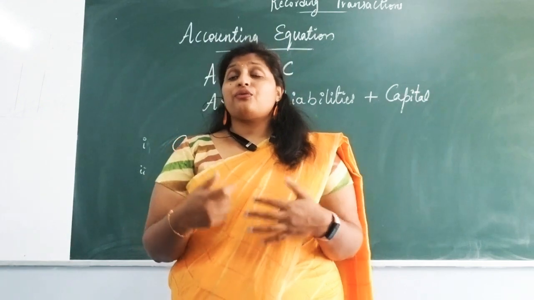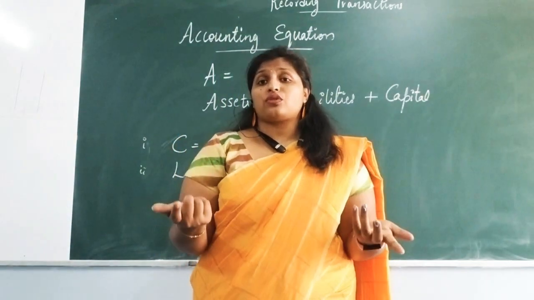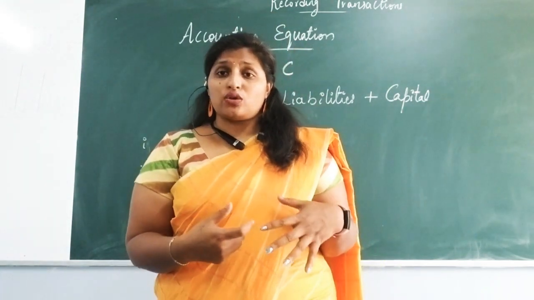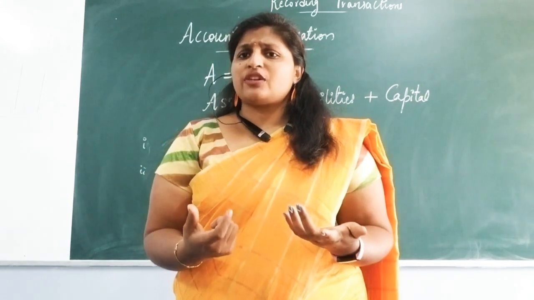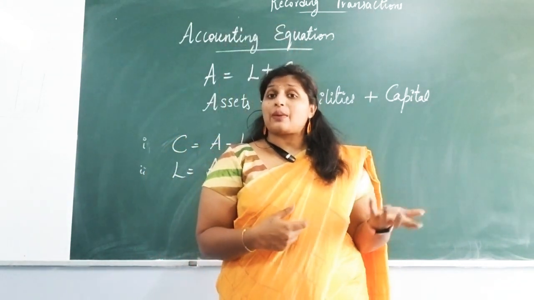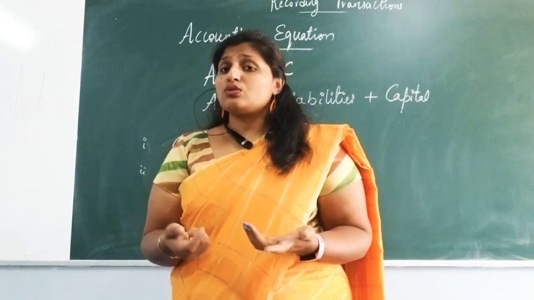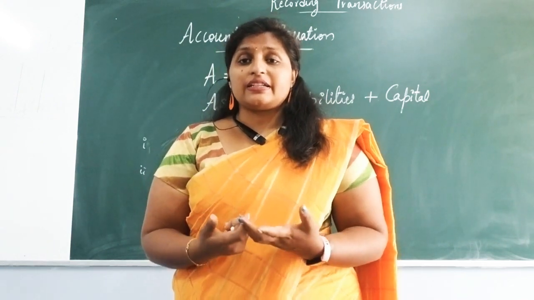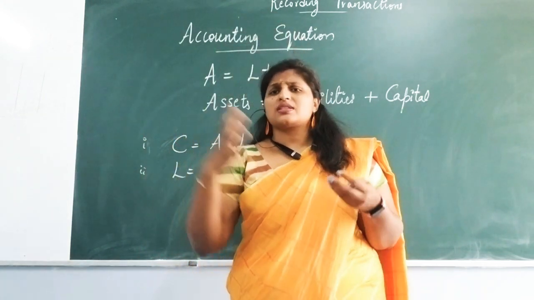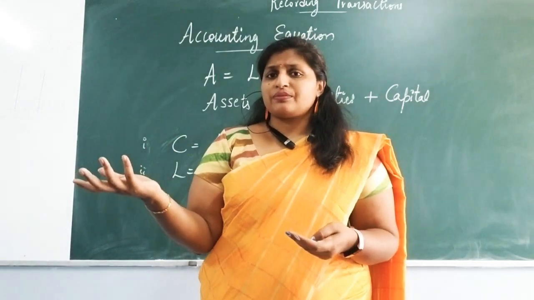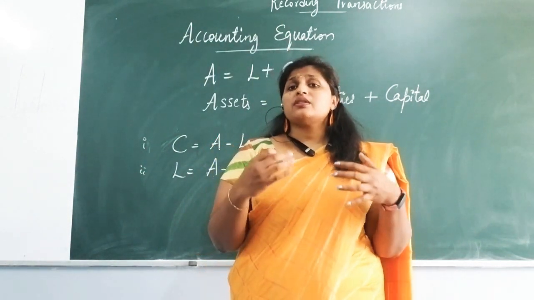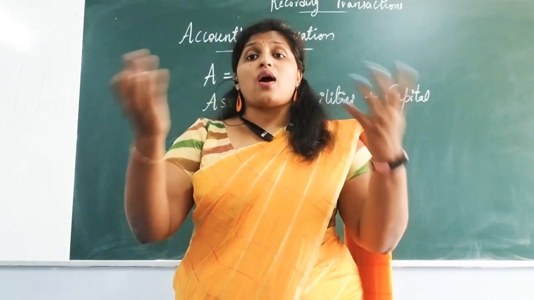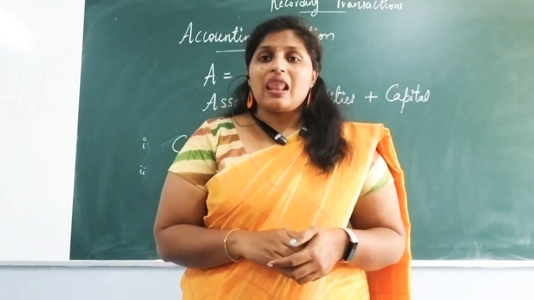Liability is what the business is liable to pay to outside people. It can be a bank loan or the capital which is taken by the owner. So the business firm is liable to pay back the capital of the owner also, right? And the loans borrowed for business purposes, or any credit transaction that has taken place. Credit means you have purchased something on credit, you didn't pay for it, and still you have to pay. So whatever the organization or the business is liable to pay to outside people all comes under the liabilities.